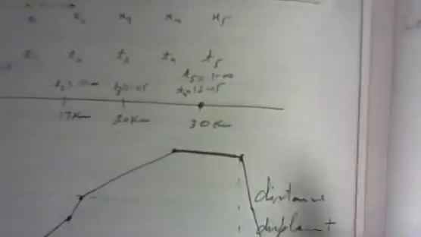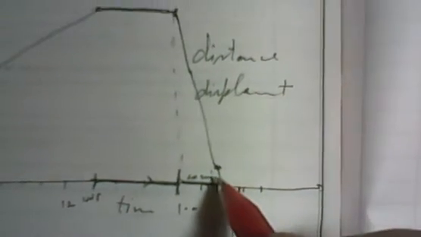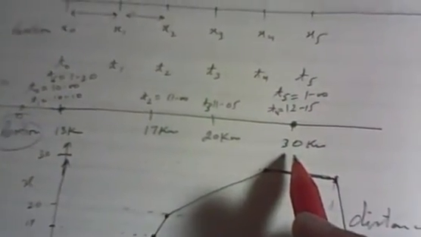At 1, there was no distance traveled up to this point. Then after 1, it came back to its original position, 13 kilometers. It has traveled the total distance from 13 to 30, which means you can say 17 kilometers total distance traveled.